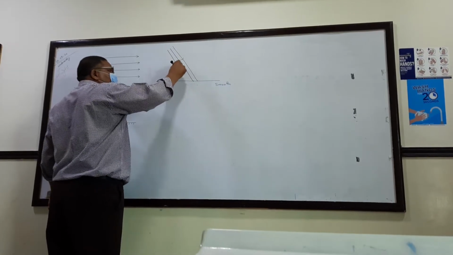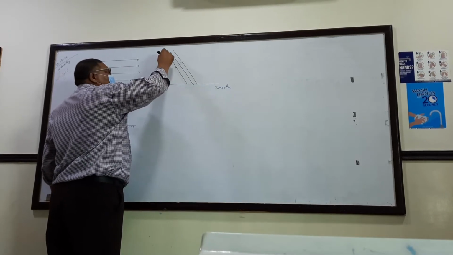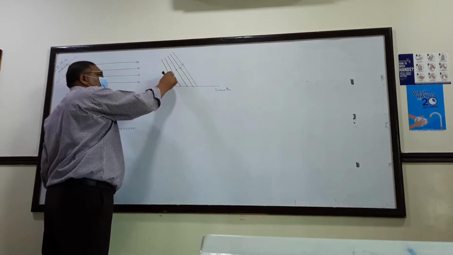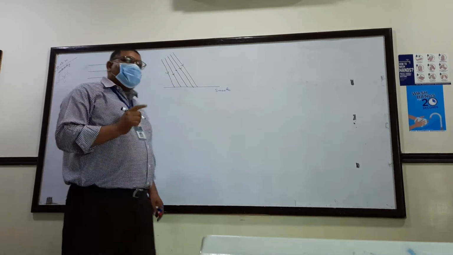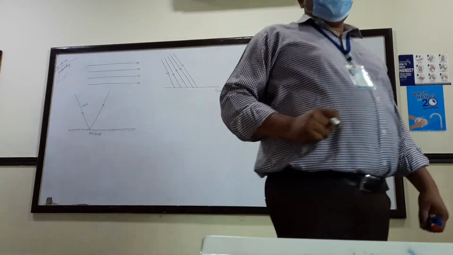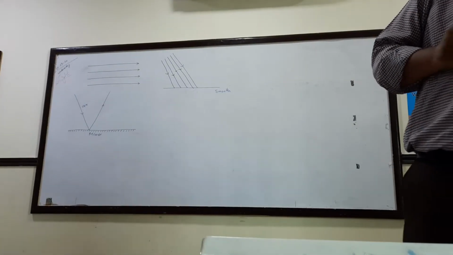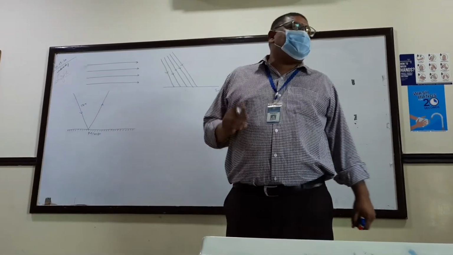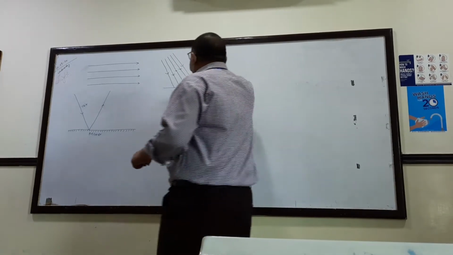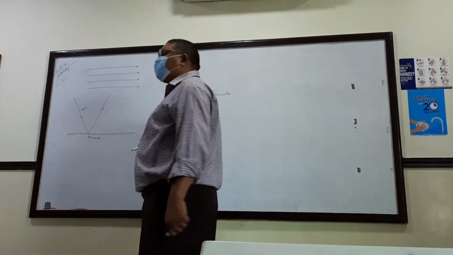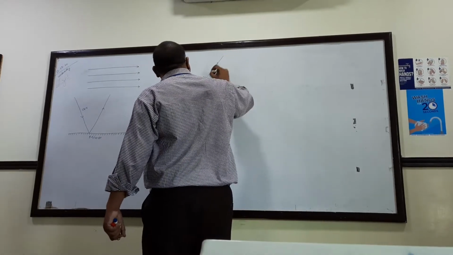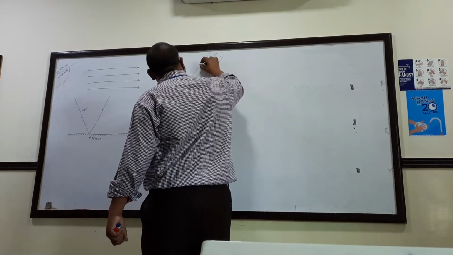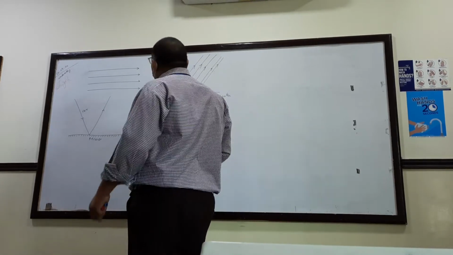I have light rays which are coming and striking the surface. These beams, these rays, are parallel to each other. If this reflecting surface is very, very smooth, after reflection, so these are reflected rays, they move parallel again.